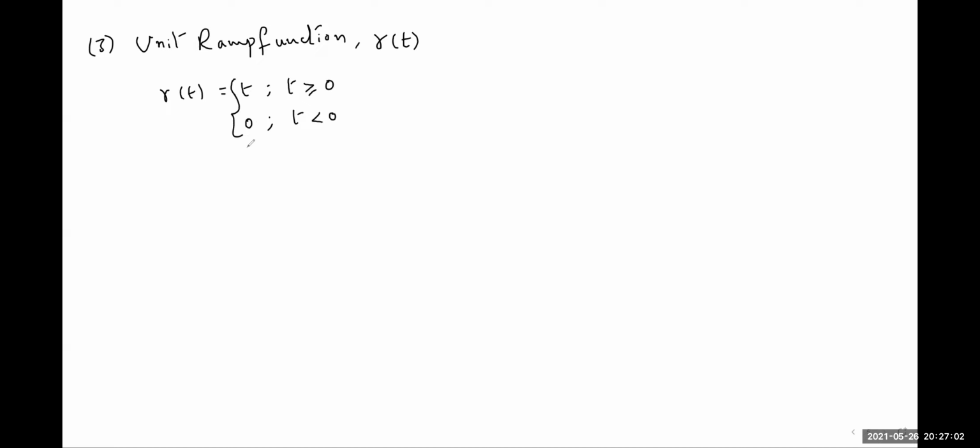And graphically, this is the ramp function R of t.